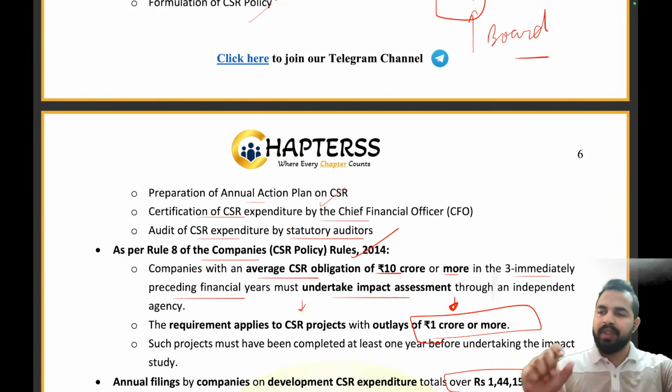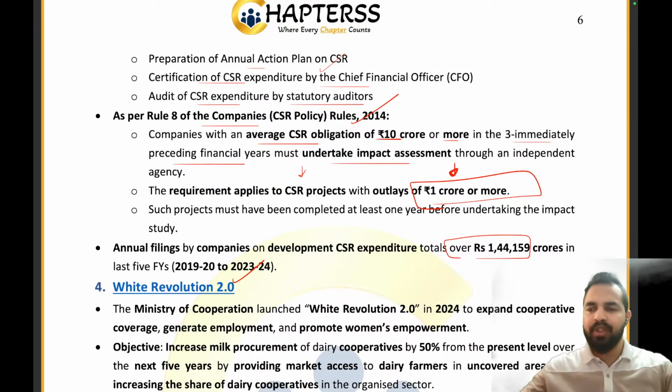Now additionally, which CSR projects will be included in this? Let's take an example. That company has quite a lot of projects. There was a project whose cost was 75 lakh rupees. There was a project whose cost was 1.2 crore rupees. So basically the projects whose cost is more than 1 crore rupees or 1 crore rupees, we will get this assessment done for them. Clear? So the requirement of impact assessment is not just basically on this 10 crore and more, it is basically on those projects which have the outlay of more than 1 crore or equal to 1 crore. Are you able to understand it now? Understood?